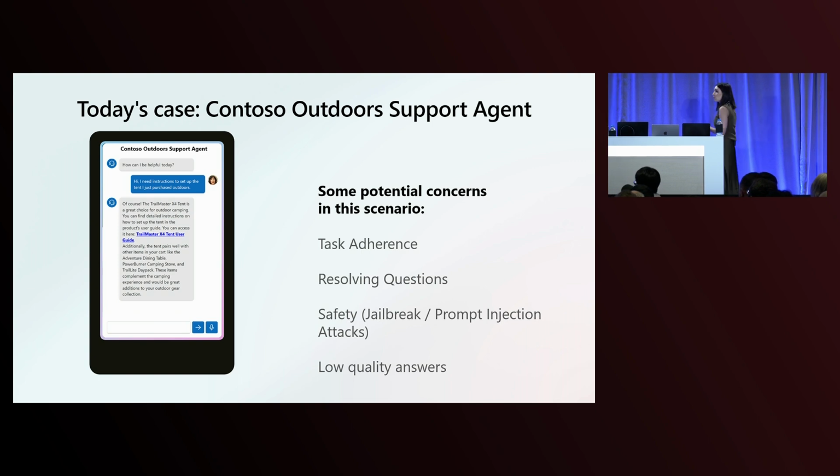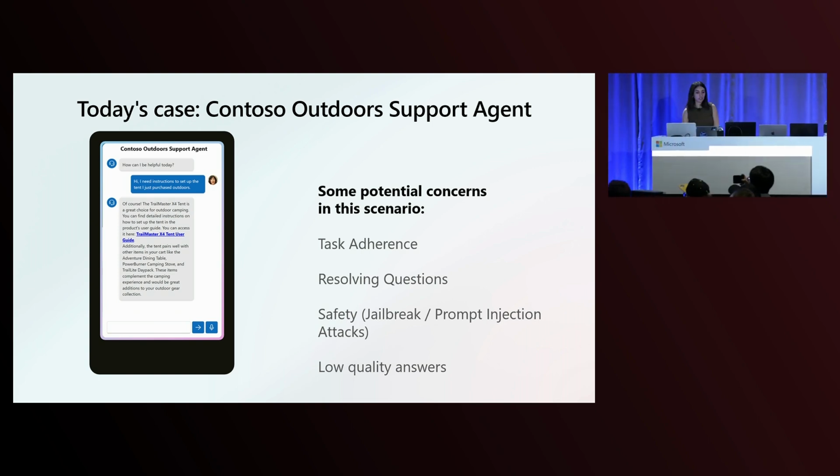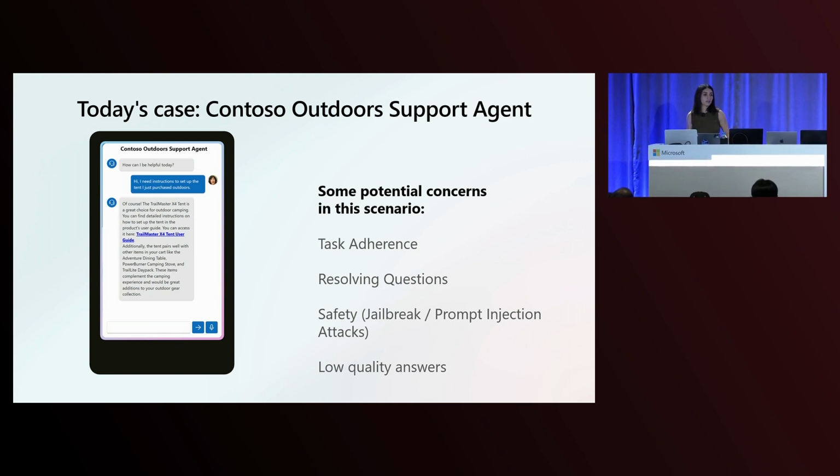Now today, I'm going to focus on an application called Contoso Outdoor Support Agent. We're going to take a look at it in a second, but we're pretending that we are the company building it. Of course, we're in Seattle, and there's endless conversations amongst my local colleagues about hiking and their weekends and whatnot. I got really tired of those conversations, but then I used it in our presentation, so I think that was not for nothing. So we really want to showcase that as a use case because it's a chatbot.